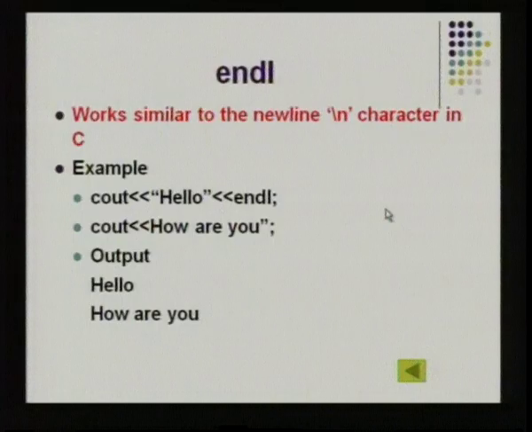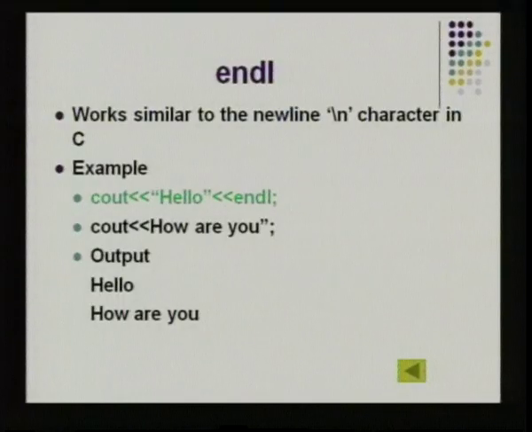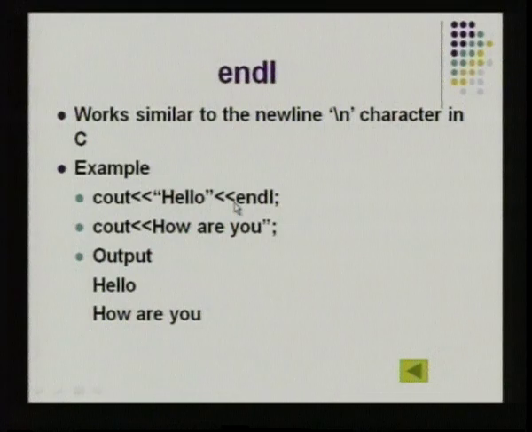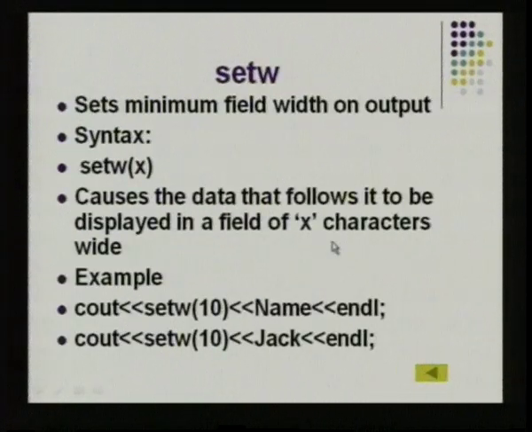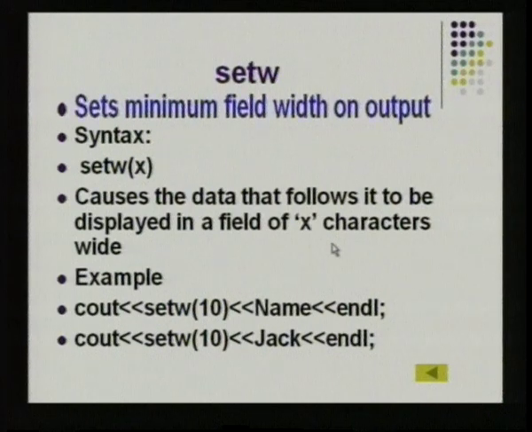So endl is similar to the new line character. When you give endl in the output statement, it will just leave a line before it prints the next line, that is all. So here you have cout, you are printing hello, giving endl, and then printing how are you. Wherever you give endl, there it will leave one line and print the output. So when you want the output to look good, you have to include this endl statement after the data which is to be printed.